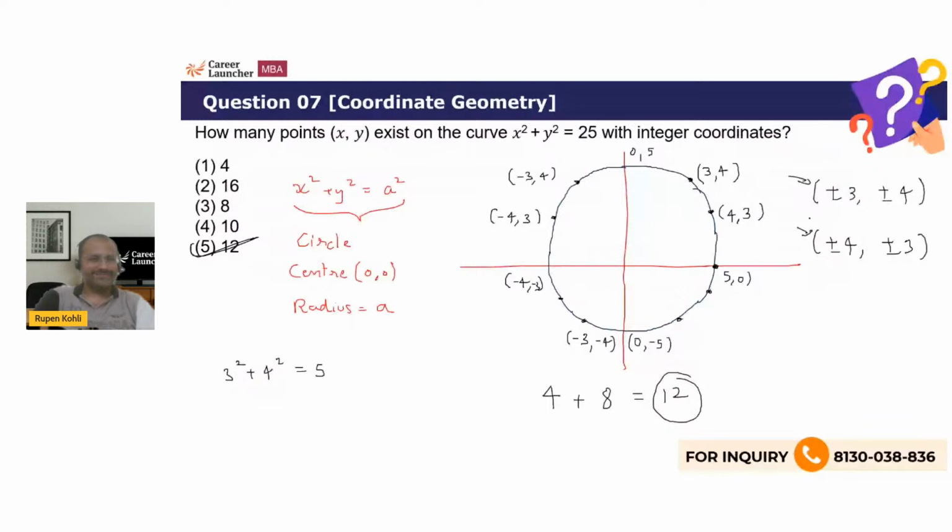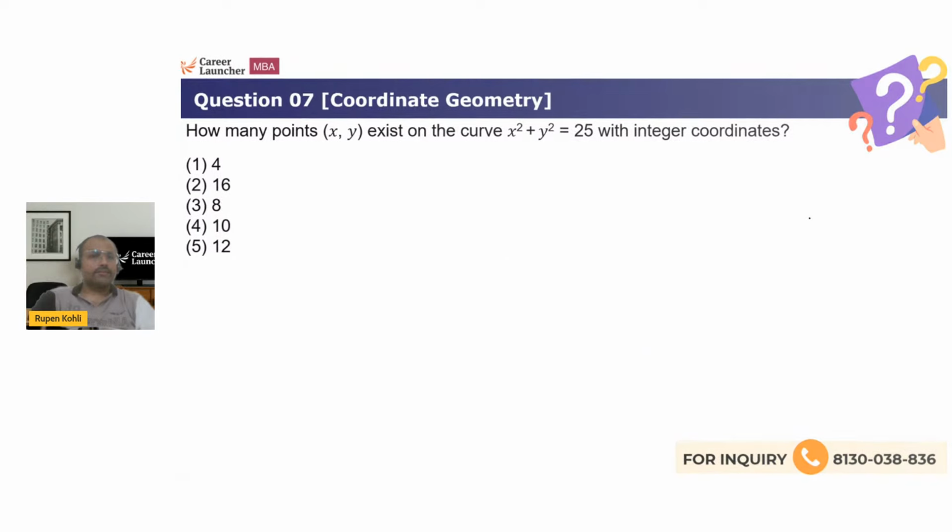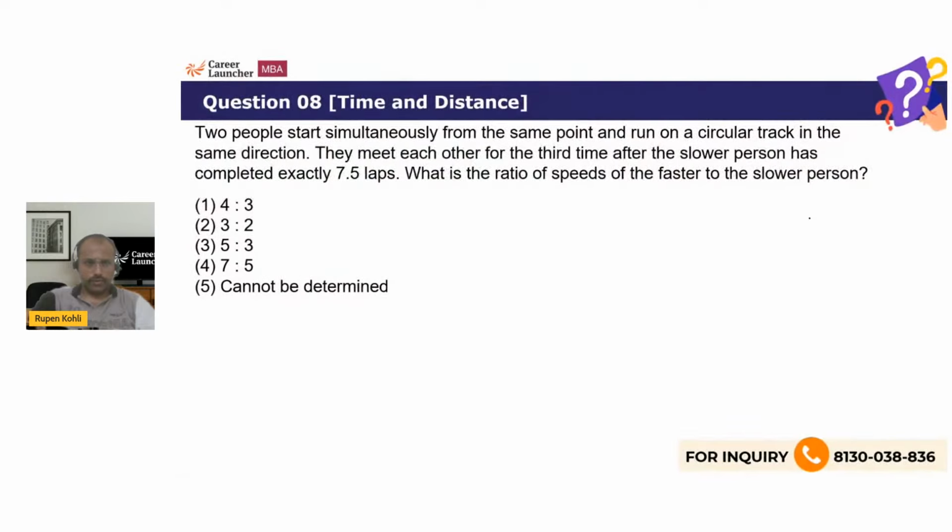Okay, let's see the next one. Here we go. One more question on time and distance. We know that time and distance has so much variety, so many different questions. This is something on circular motion.